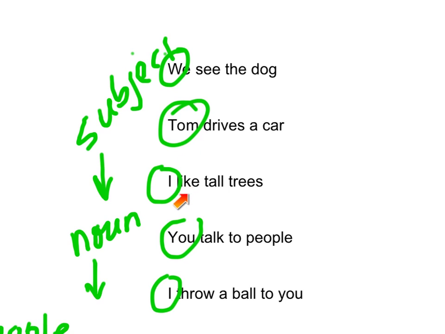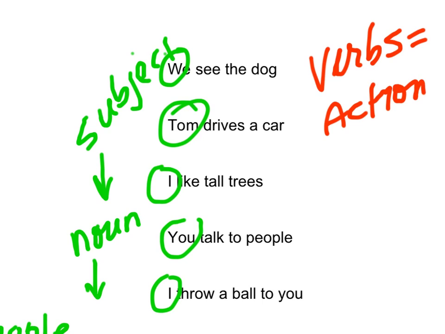So that's your verb. You talk to people is the action of what you do. I throw a ball. So I think you follow. Verbs are always actions. So let me go ahead and write: verbs equal action.